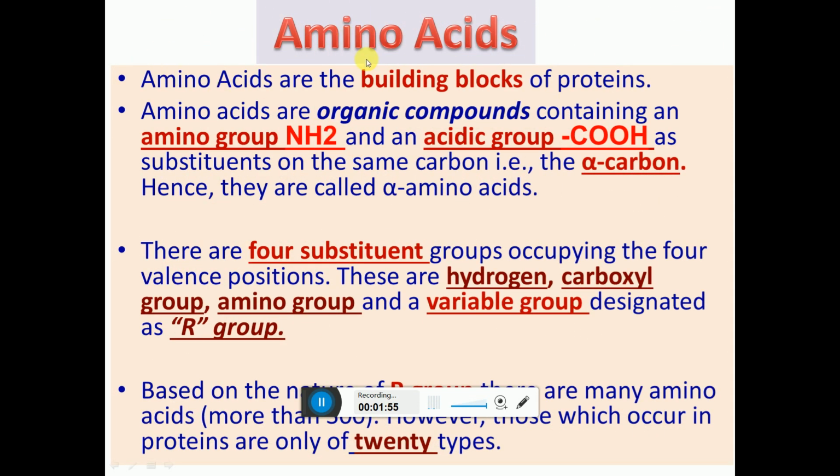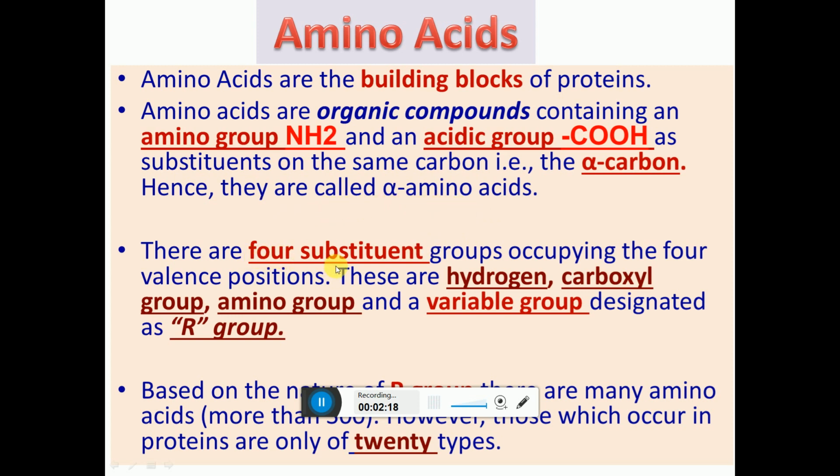Then we are going to see in detail the amino acids. The amino acids are building block of proteins. Amino acids are organic compounds containing an amino group NH2 and an acidic group COOH or carboxylic group as the substituent on the same carbon, that is called as the alpha carbon. Hence the amino acids are also called as the alpha amino acid.